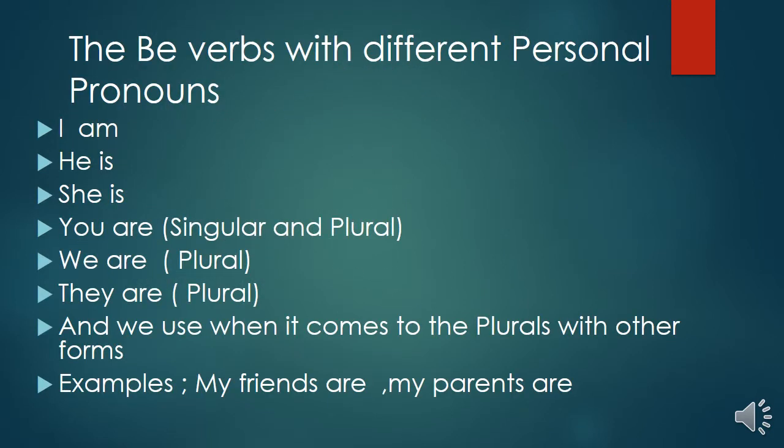The be verbs with different personal pronouns. I am, he is, she is, you are, singular and plural. You can see the difference when we are using them with the sentences. We are, they are, and we use them when it comes to plurals with other forms as well. Examples: my friends are, my parents are. Both here we use as plurals, so we use are.